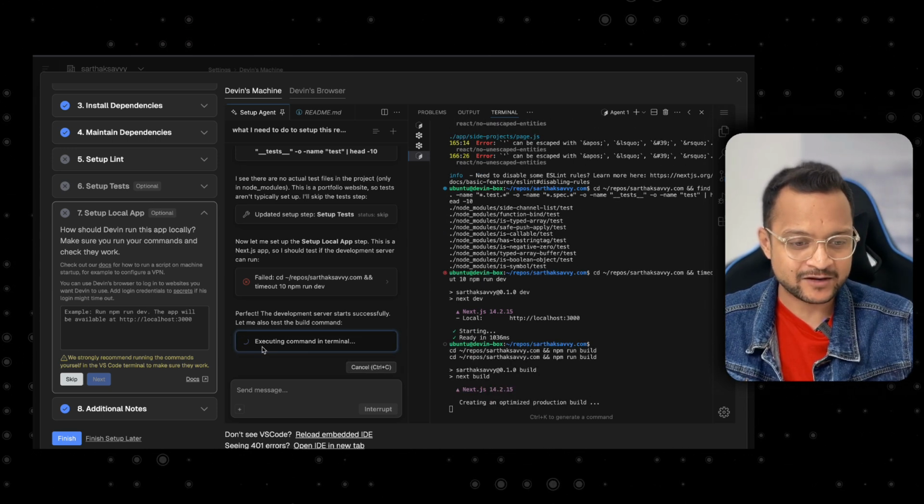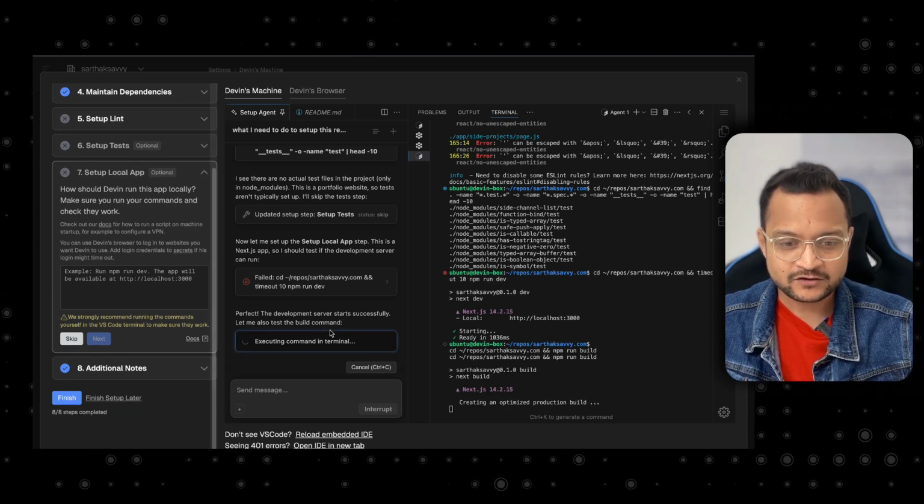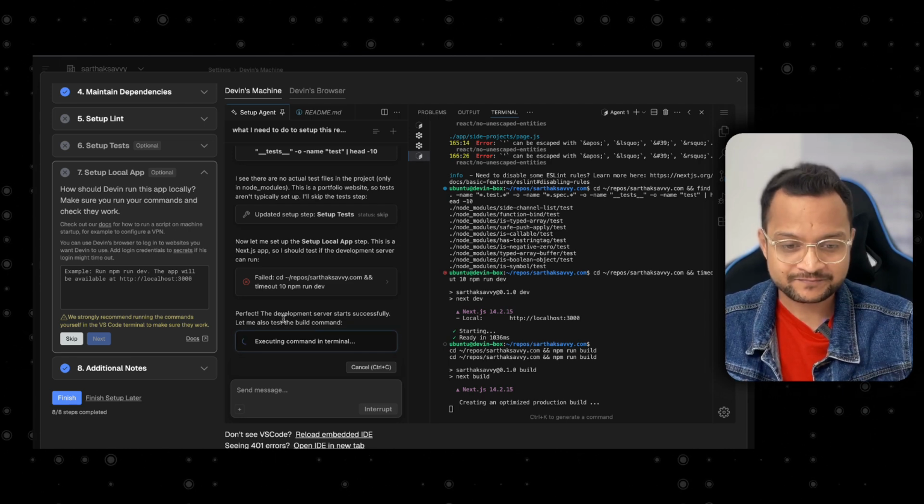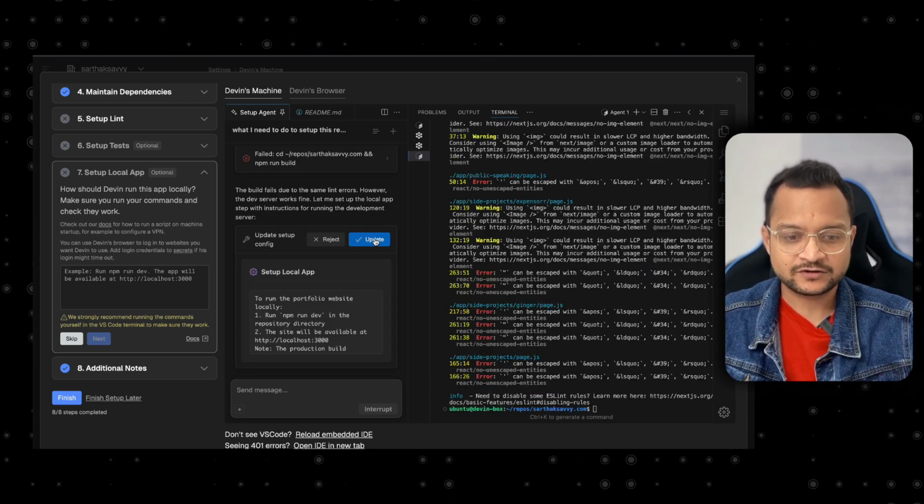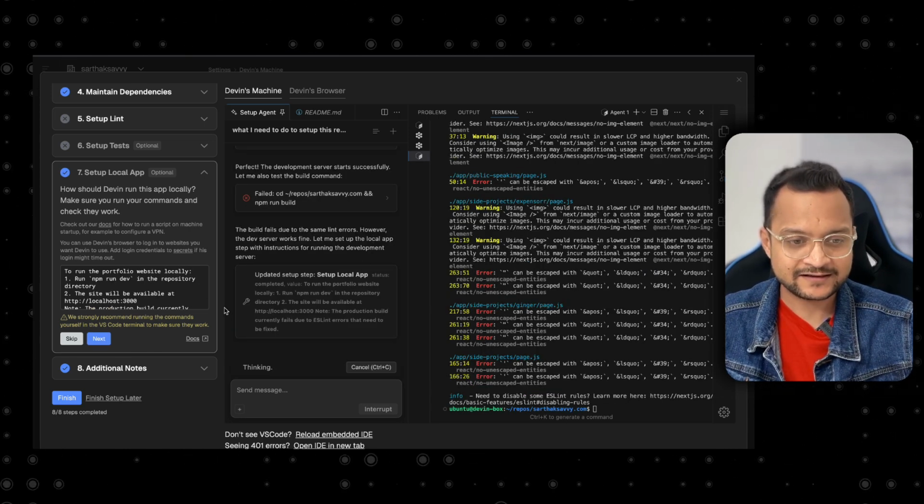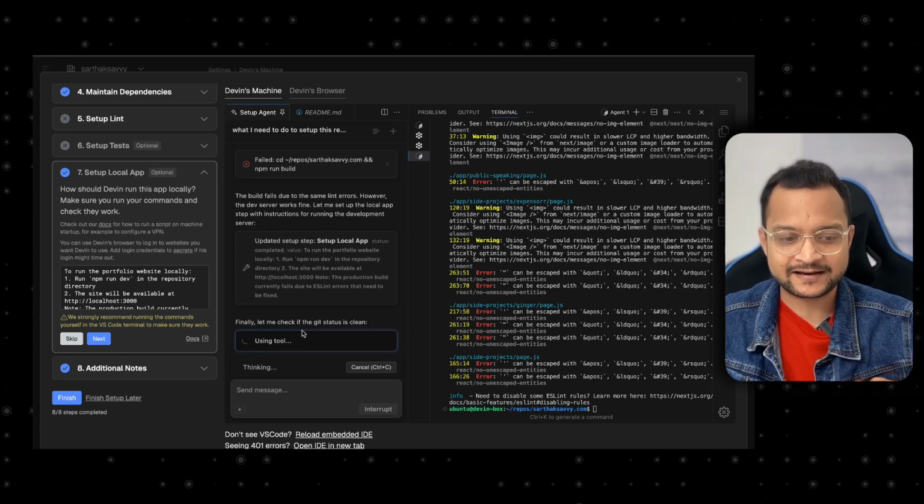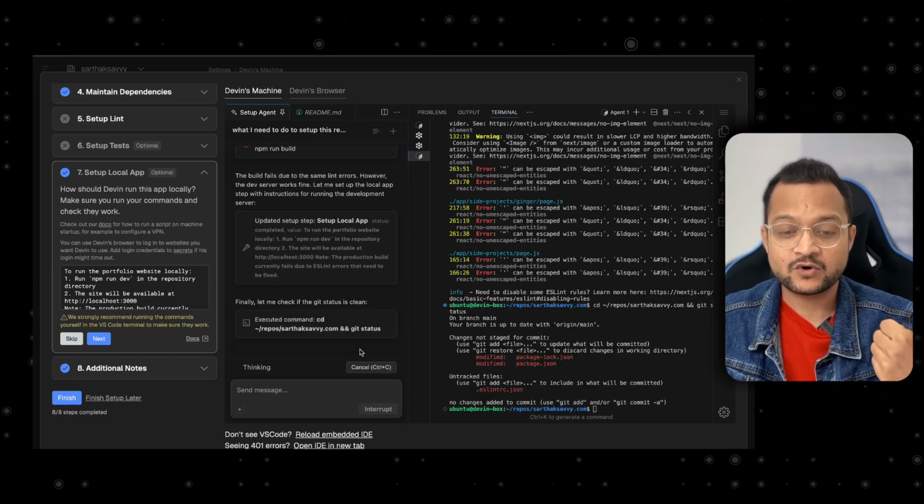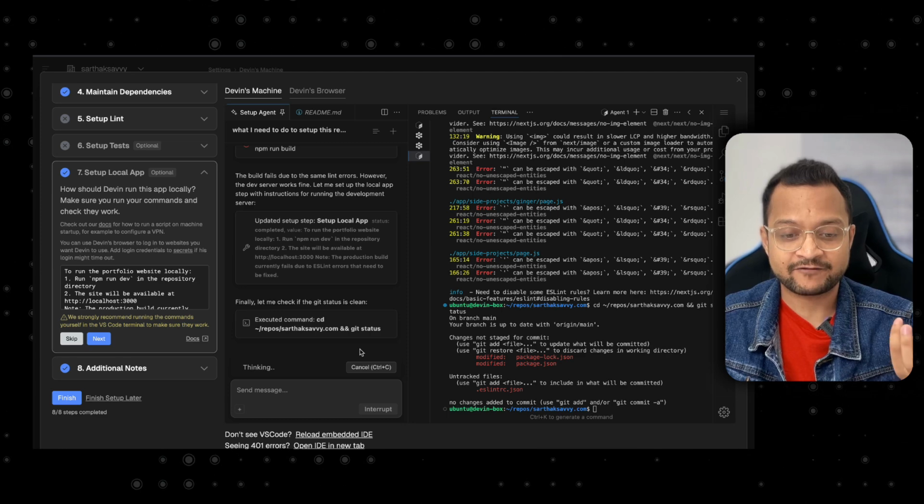Okay, finally, npm run build is also there to see the final build one. Okay, that's good, that's good. And we have done that. The local setup is completed. And finally, it says you have done everything perfectly fine.